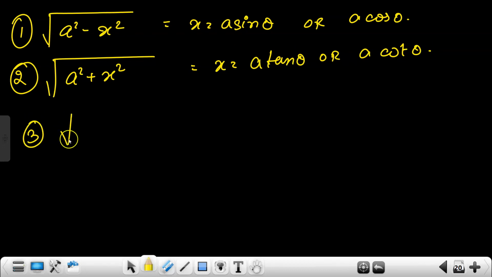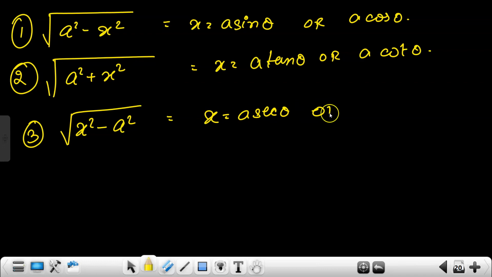The third one is under root of x square minus a square, so it will be x is equal to a sec theta और a cosec theta. Now you can like generalize कि sec square theta minus 1 is tan square theta, cosec square theta minus 1 is cot square theta. ऐसे करके आप देख सकते हो. A को 1 रीड कीजिए तो क्या होगा, cosec square theta minus 1 is cot square theta.